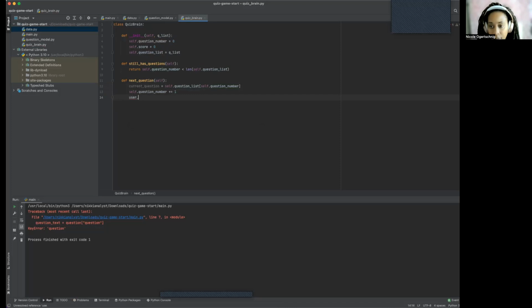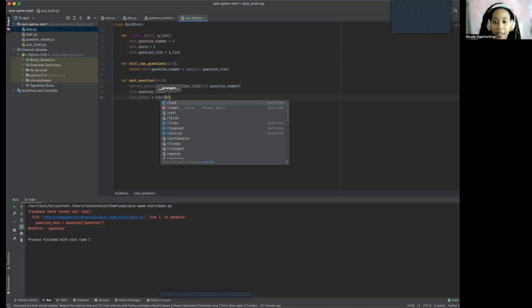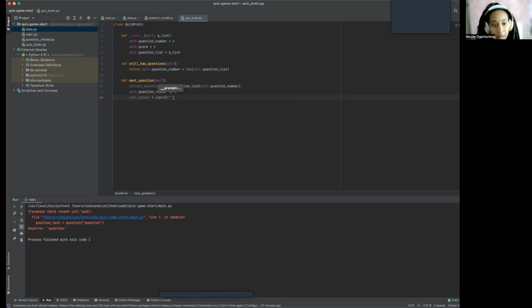All right. User answer equals input. Remember, input is where you want a response back, right? Okay. So let's just pause right here before I finish that out. What we're doing here is, you have your question list, your question number, and every time you answer a question right, it's going to give you that plus 1. So now we've got to build it out.